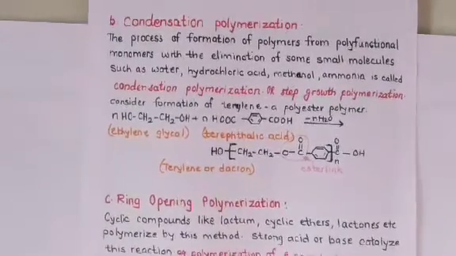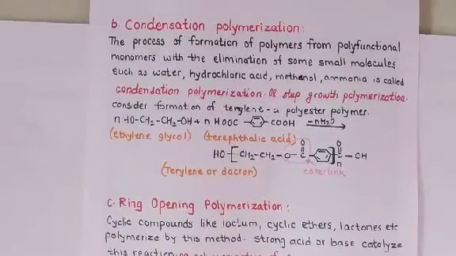Here we will consider one example of condensation polymerization, the formation of terylene. Terylene is a polyester polymer, right? The ester linkage is there in the formation of terylene. Terylene is formed by two reactants, one is ethylene glycol and the second is terephthalic acid. These two molecules get condensed during the formation of terylene.